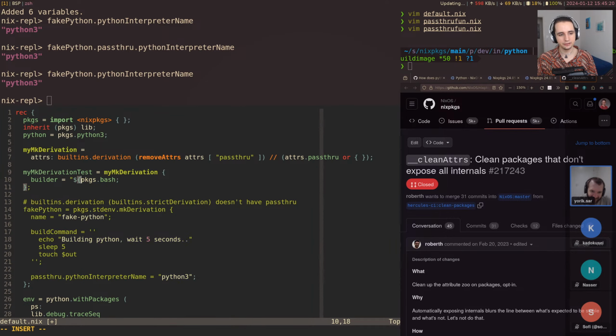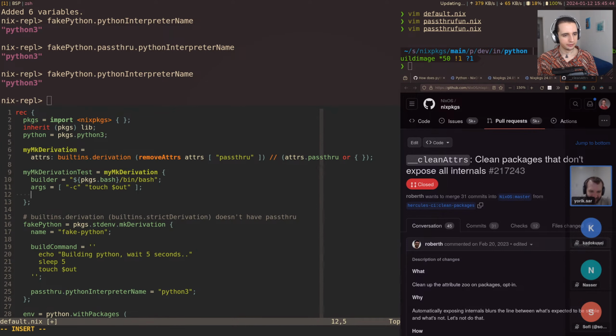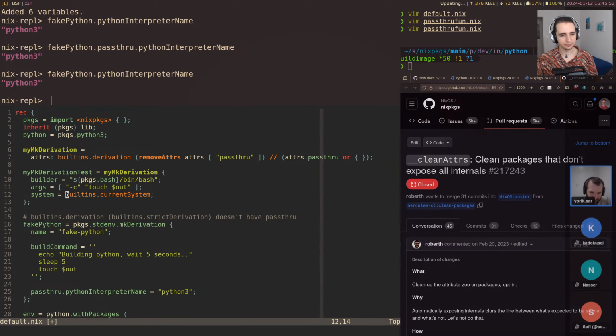And I need to give the actual binary name here, so bash. I need args. These are the arguments passed to the builder. I'm going to use -c to pass a script and then just do a touch of $out. So out, that's a builtin derivation thing. And we also need a system. If we don't provide that, it will error. So I'm just going to use builtins.currentSystem, or let's keep it this.